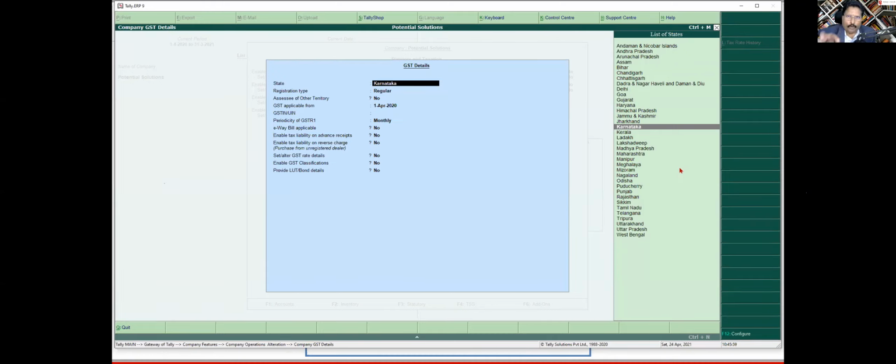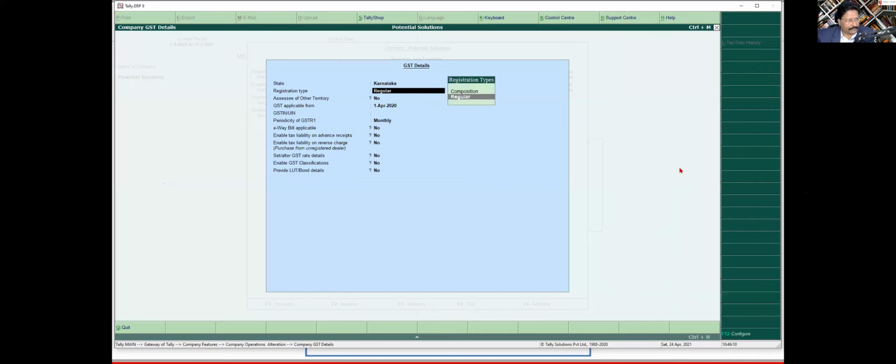In which state are you operating, or in which state are you registered? Right. So you say Karnataka, or whichever state you are registered. Tally gives you the list of states. You can select this particular state. Then Tally currently supports regular dealer GST compliance, and also GST compliance for composition dealers. Okay. So we will see the regular dealers. So we are regular dealers, and this assessee of other territory is basically your high sea sales and all that. That's not required.